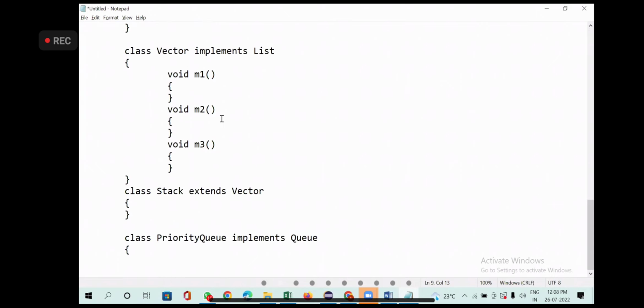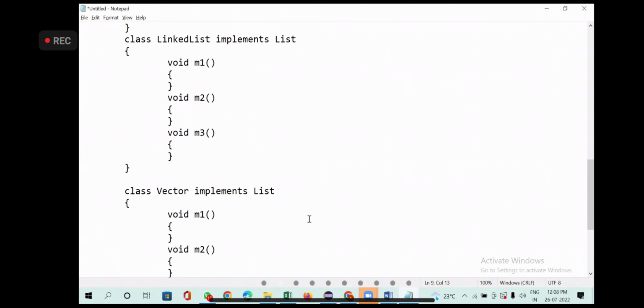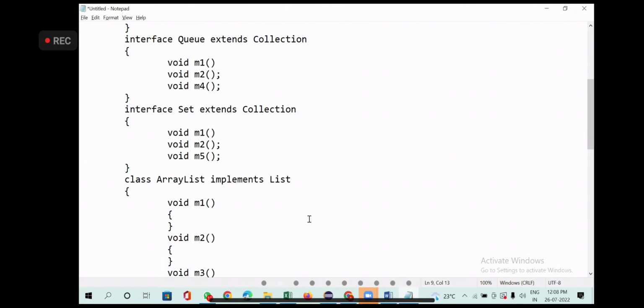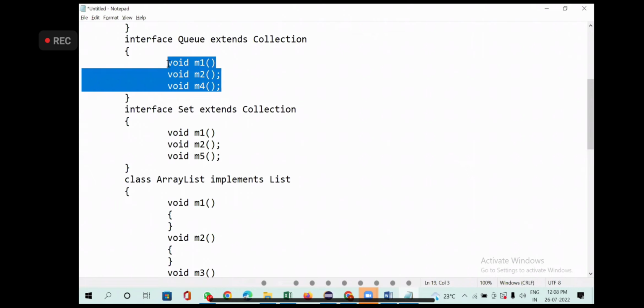Now this class is implementing what? Queue. What is queue having? Its own method called method 4. Now the priority queue class should provide definitions of method 1, method 2, and method 4. Are you guys getting the importance of interfaces? They just declare and they will give it to you. It's up to you how you want to implement them. According to my requirement, I'll implement. According to your requirement, you try to implement it.